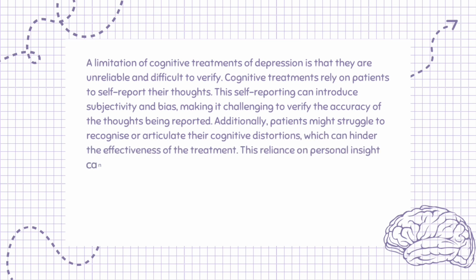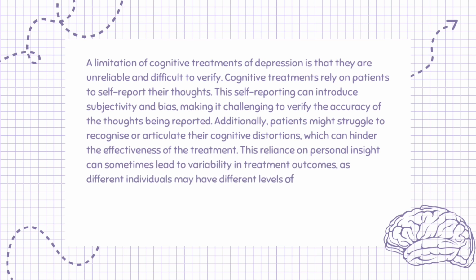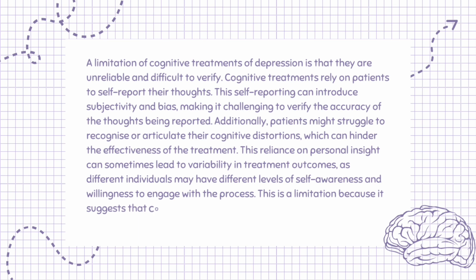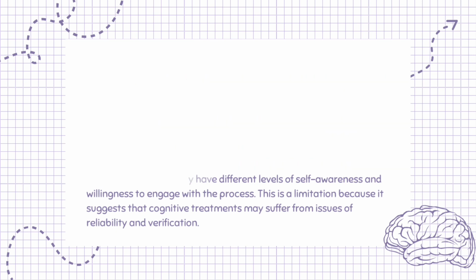This reliance on personal insight can sometimes lead to variability in treatment outcomes, as different individuals may have different levels of self-awareness and willingness to engage with the process. This is a limitation because it suggests that cognitive treatments may suffer from issues of reliability and verification.